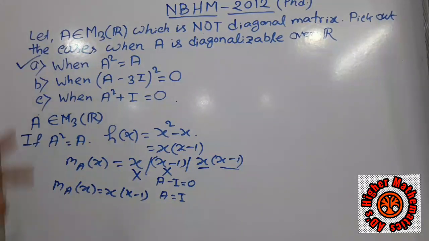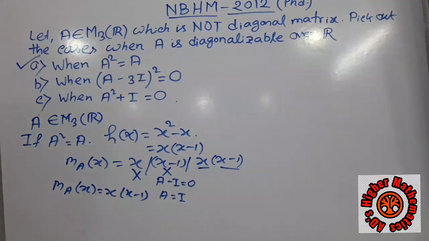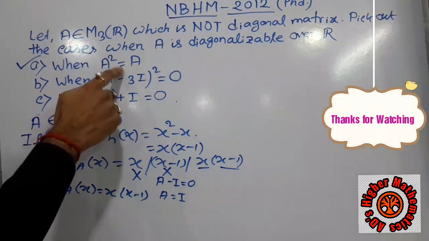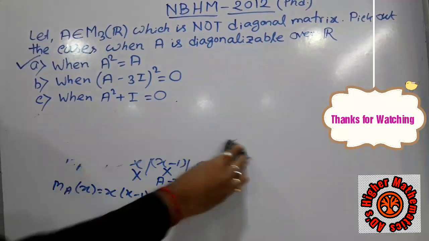Another thing is that this condition is only for an idempotent matrix, and we all know that an idempotent matrix is always diagonalizable, both over R as well as over C. So the matrix for this condition is also diagonalizable. Now we come to the second option.